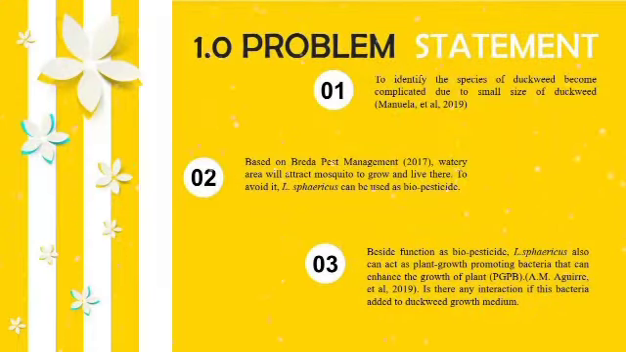Continuing with the problem statement. First, identifying the species of duckweed is complicated due to the small size of duckweed. Second, based on Breda Pest Management 2017, watery areas attract mosquitoes to grow and live there. To avoid this, sphaericus can be used as a biopesticide. Finally, besides functioning as a biopesticide, sphaericus can also act as a plant growth promoting bacterium that can enhance the growth of plants.